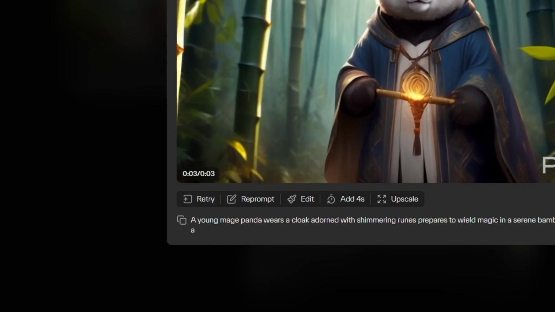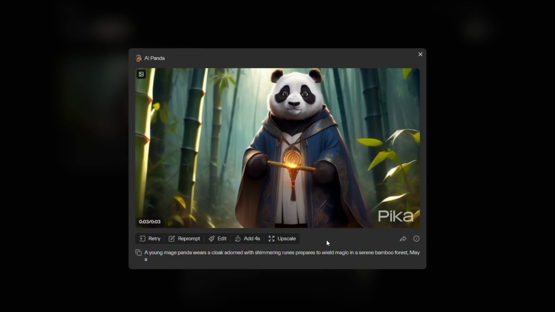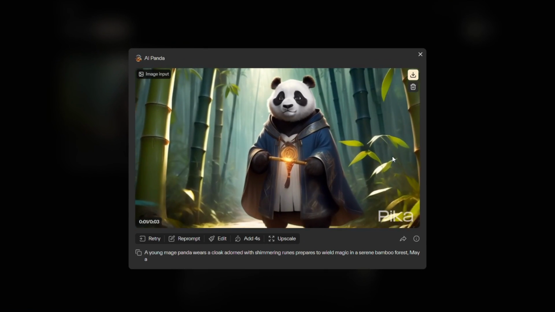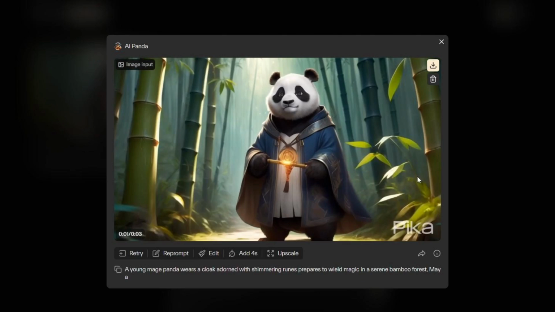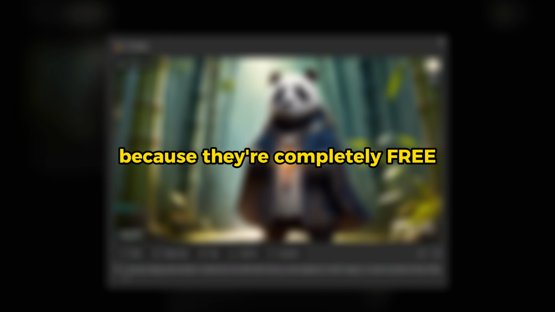Besides, you will also have the option to retry, reprompt, or edit your animation video. You can also add 4 seconds to your video if you feel the animation is not long enough. Just experiment with these options as many times as you want because they're completely free.